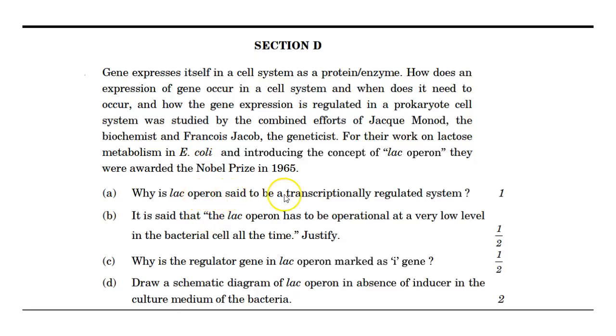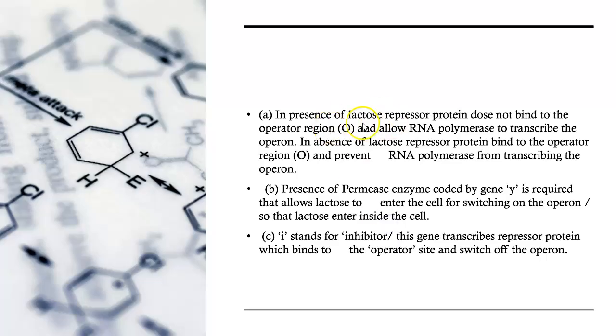Why is the lac operon said to be a transcriptionally regulated system? It is transcriptionally regulated because the presence and absence of lactose actually tell whether it should be transcribed or not.